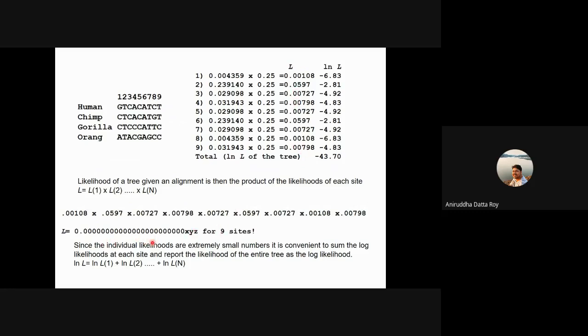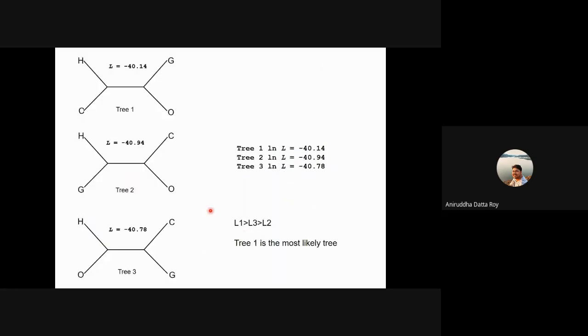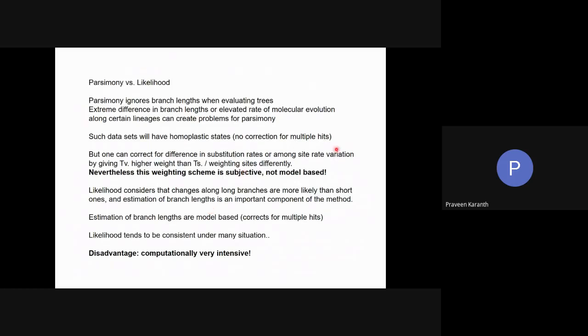And most calculators or computers will not be able to deal with such small numbers. So therefore, you convert them to natural log, and that becomes much easier to compare. Because when you convert it into natural log, then you can just add them up, right? When you are multiplying two numbers, if you take the natural log of those two numbers, you can then add them up.